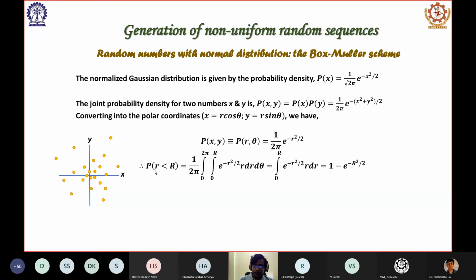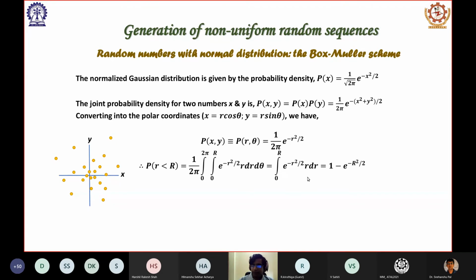Which means that the net probability that r is less than some outer value capital R. If I choose some outer value R, the probability that any particular randomly chosen point is within the outer circle of radius R is simply obtained by integrating this from 0 to R, and theta, since there is no dependence on theta, is integrated from 0 to 2 pi.